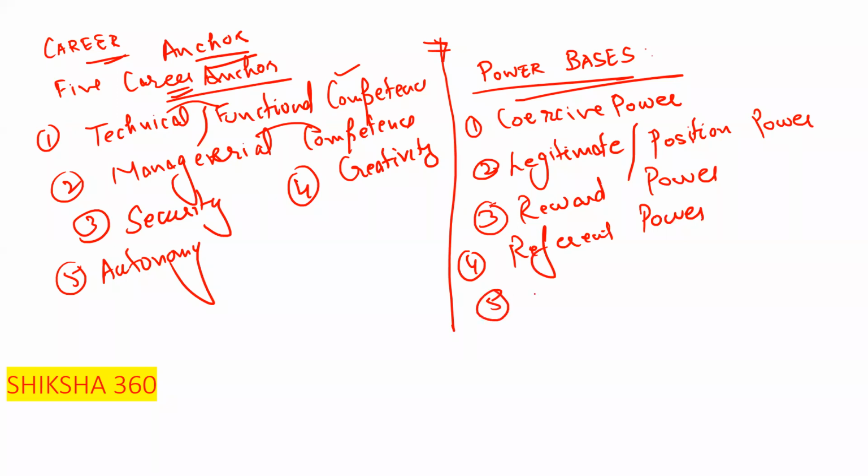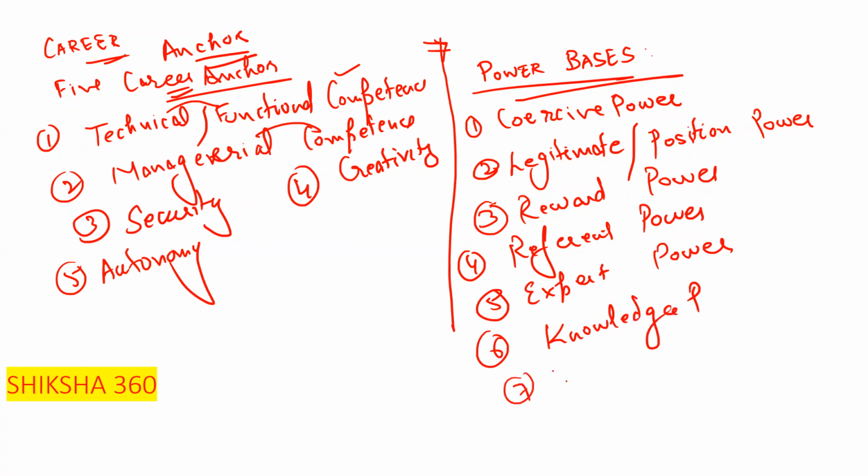Fifth is the expert power. Sixth is the knowledge power. Seventh is the reflected power. Sometimes in the examination, the question is which one of the following is under the power basis or not. Eighth is the charismatic power.